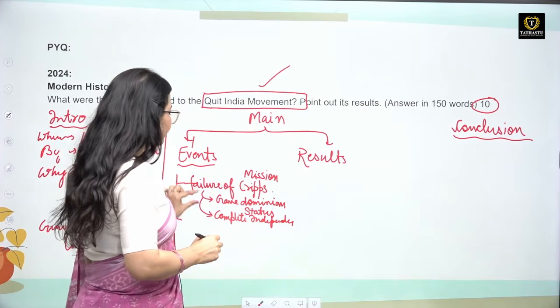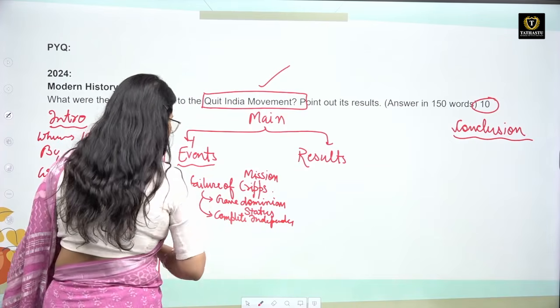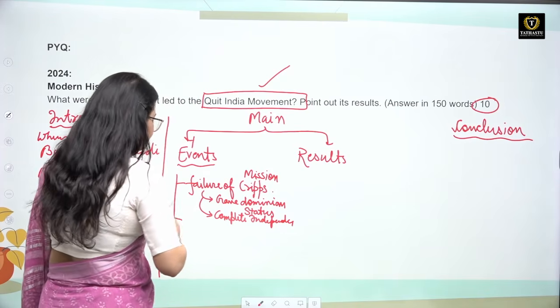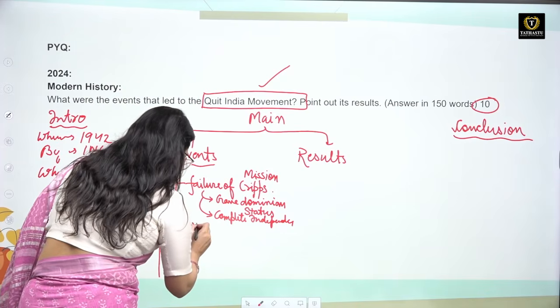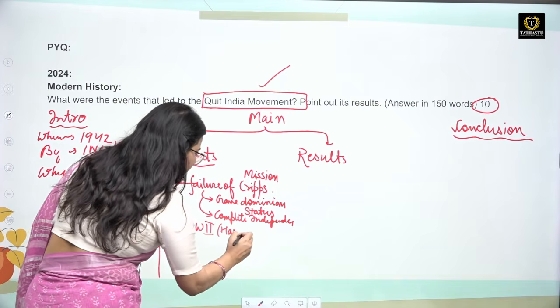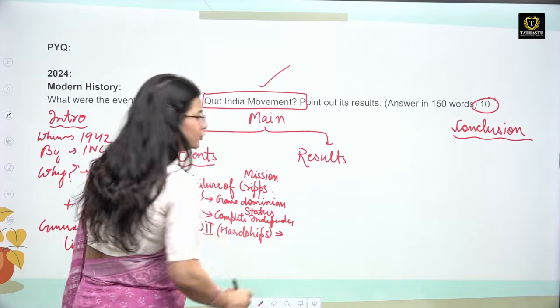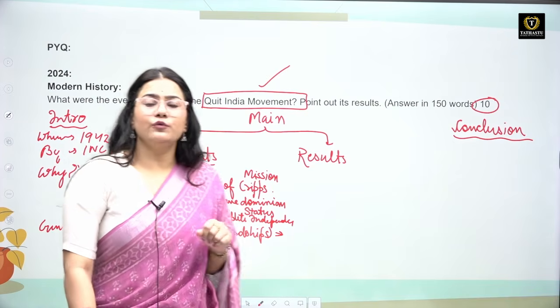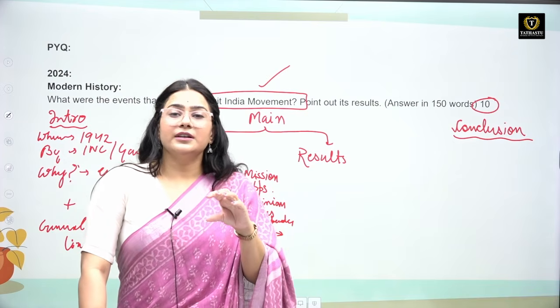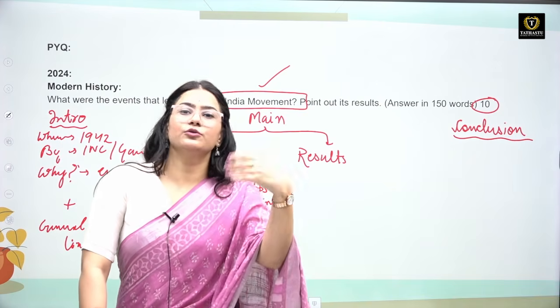You can only afford one line under this particular heading. Second heading can be like the World War II, or you can say the hardships of World War II. What hardship did World War II actually bring to India? First of all, Indians were not even consulted while Britain put India into the war.